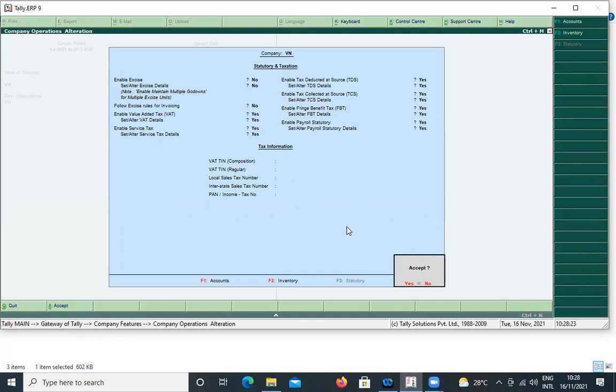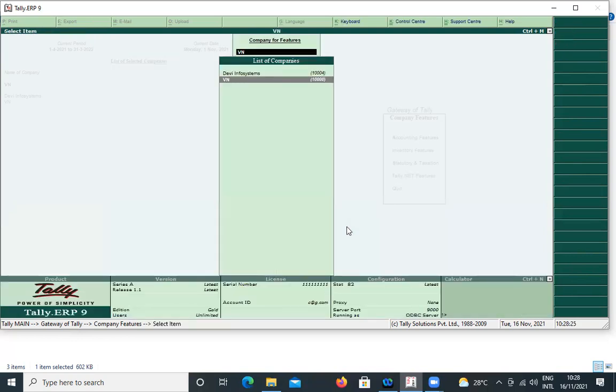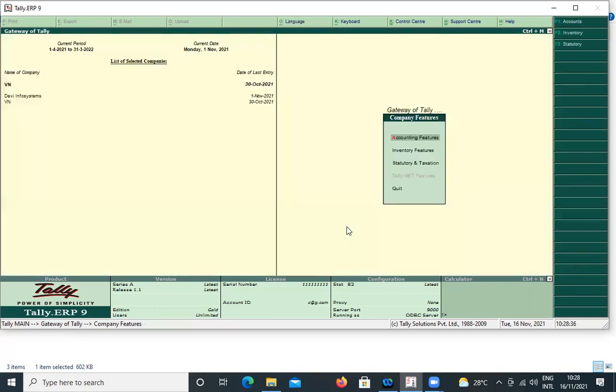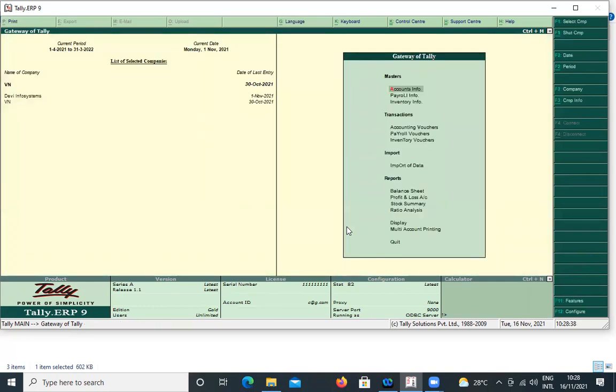We simply say accept. Yes, I press yes, finish. It is only for demonstration purpose. We are not going into the practical relating to taxation. Okay. We come out. Okay. Done. We close the theory. With this, tally lesson is totally over. Tally lesson is over with this.